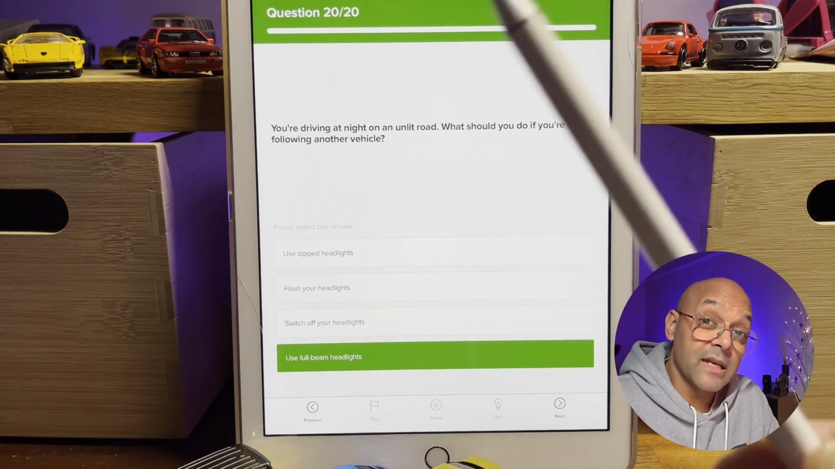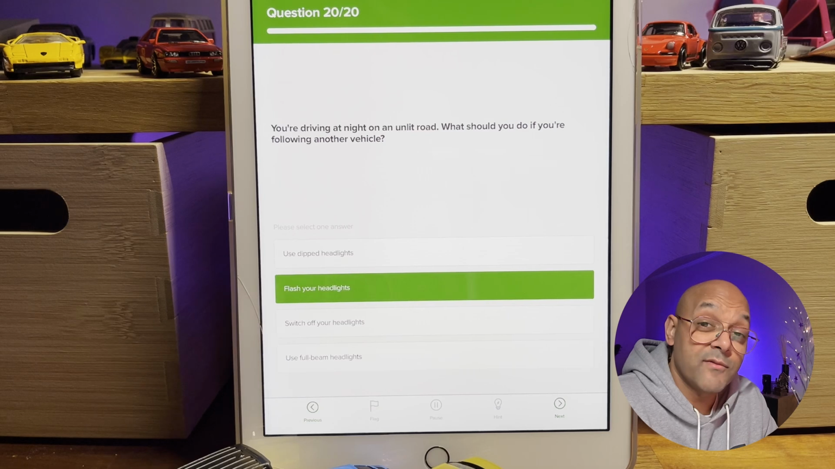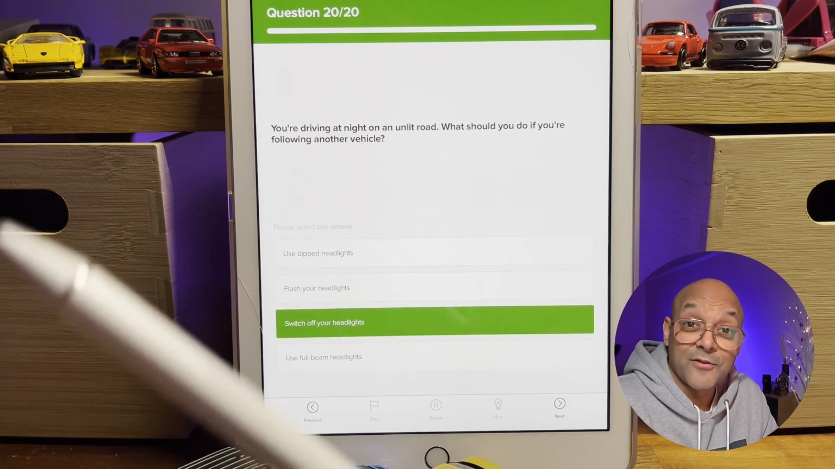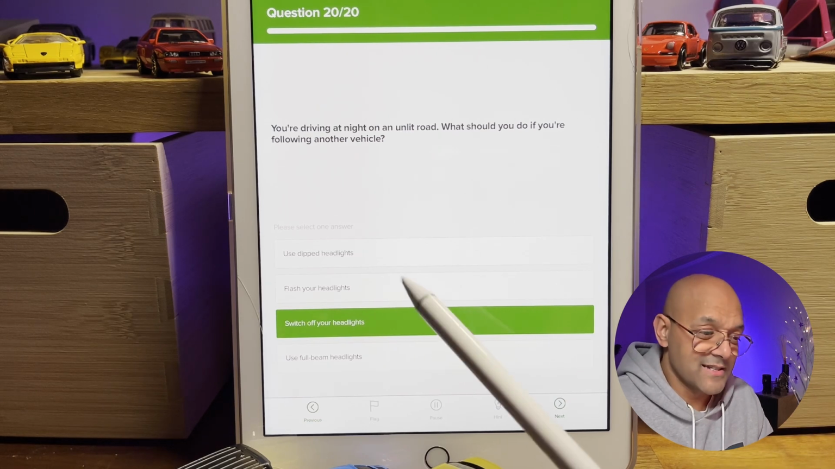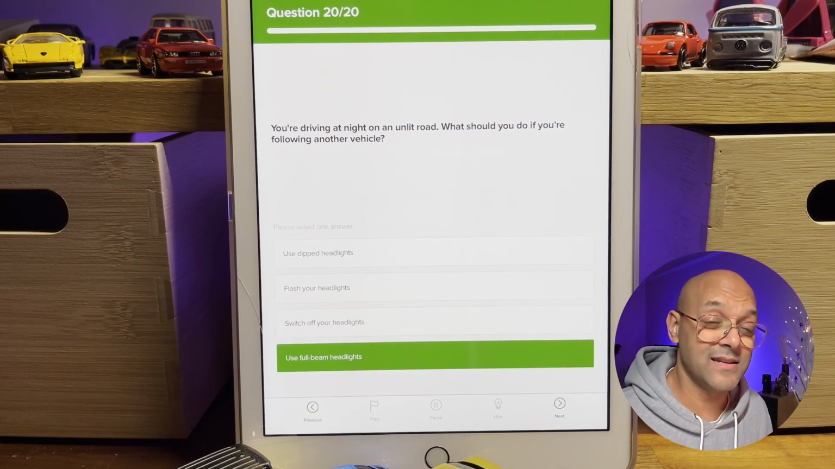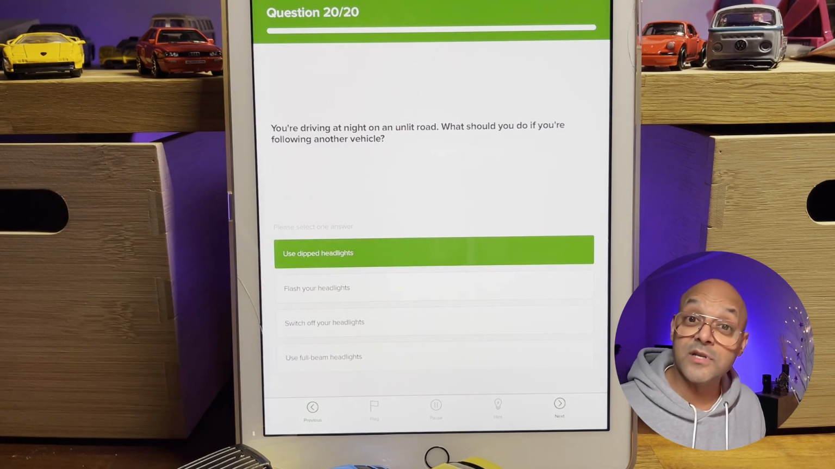So it's going to be really dark. But if you've got another vehicle in front of you, why do you want to flash your headlights? What are you telling them? Why are you making them aware of your presence? Switch off your headlights? I mean, you need your lights on. You should have your dipped beam on. I'm just giving you the answer. Use your full beams? If you put your full beams on, you are going to blind the vehicle in front of you. So you don't want to do that. So the answer is, yep, use your dipped headlights.